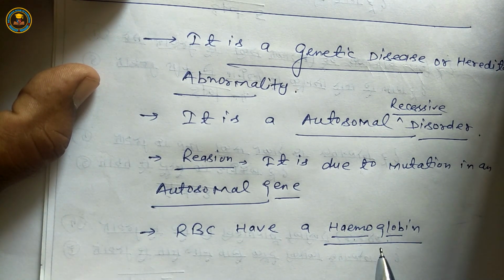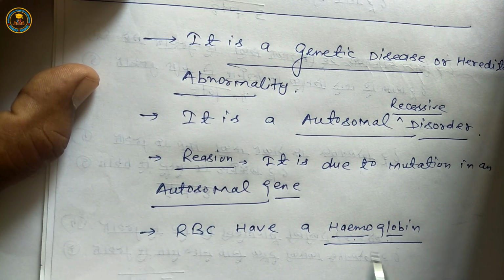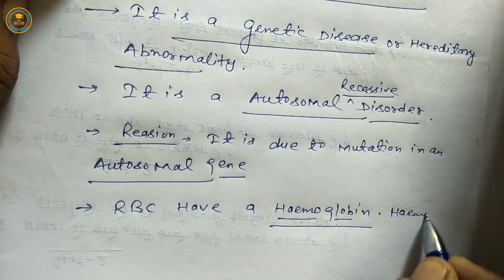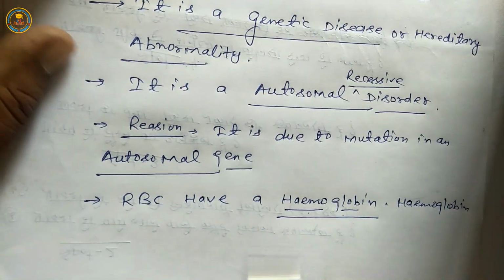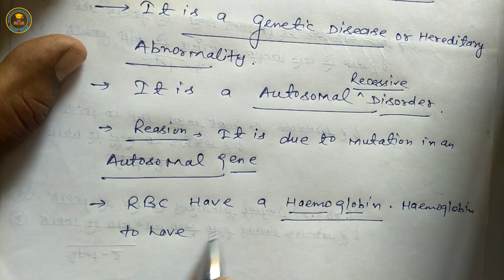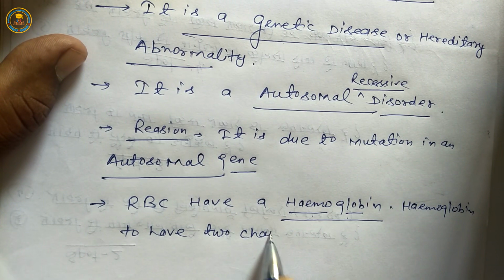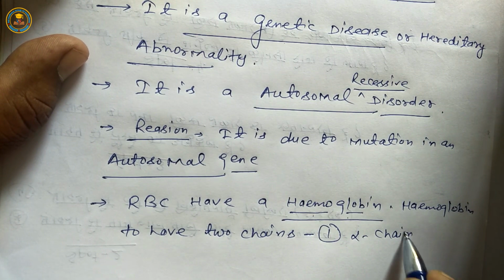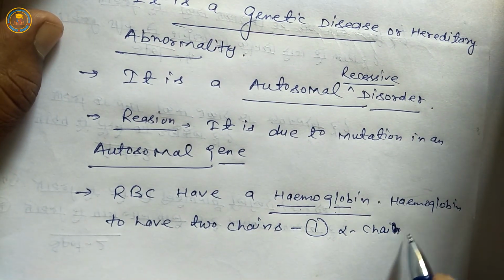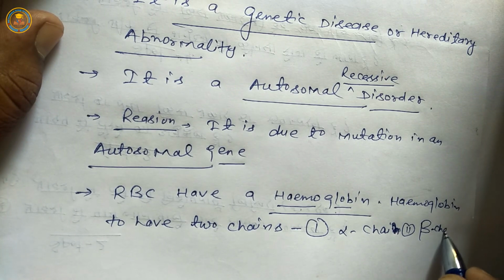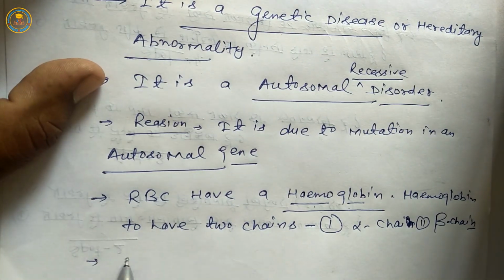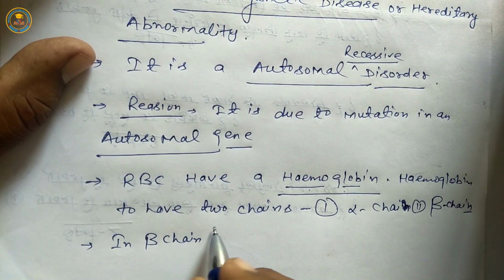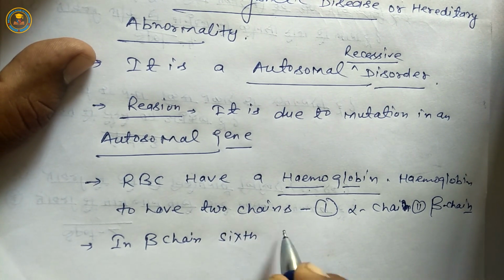A single unit of protein is amino acid. So RBC have hemoglobin, which has two chains. First is alpha chain, second is beta chain. Next, in beta chain, the sixth amino acid.